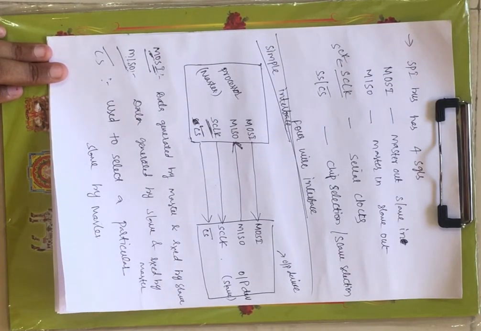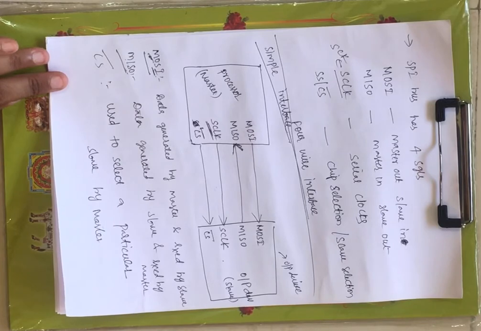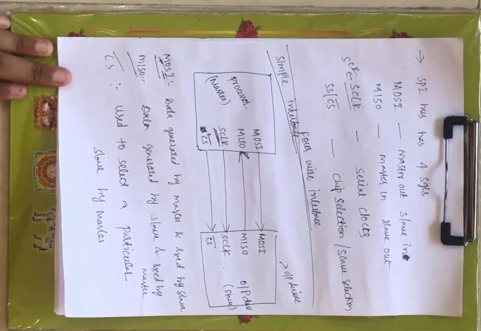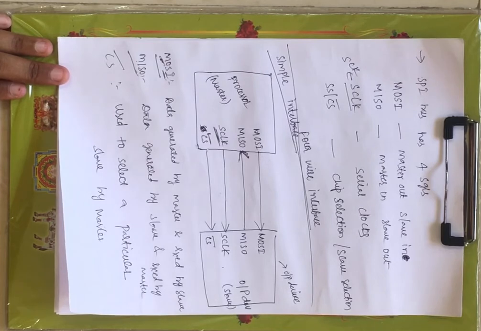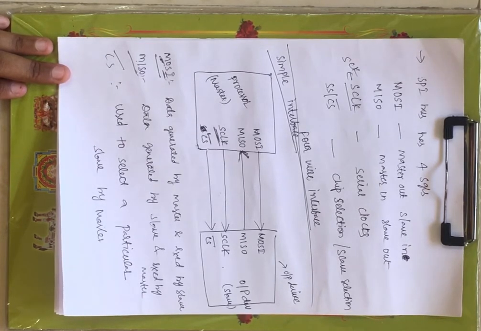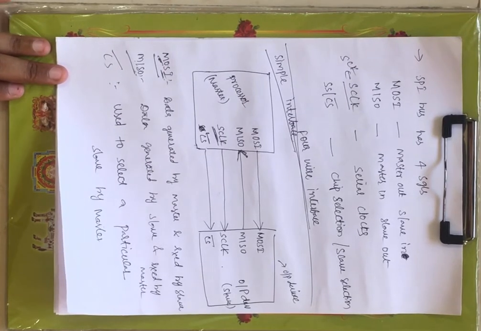Now if you have more than one slave, more than one slave is also possible, but the master is always one. The master is always one, but the slaves can be any number, starting from 1, 2, 3, and so on, right? Now since the clock is generated by the master, the flow of data is also controlled by the master. The total control is under the processor only, nothing but the master. This is a simple interface between the master and the slave.